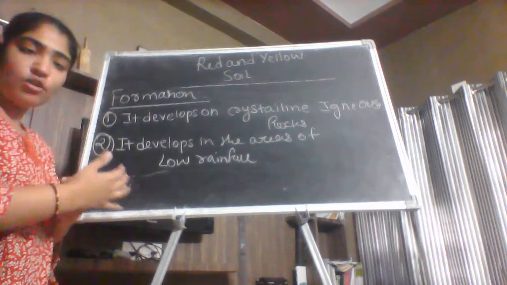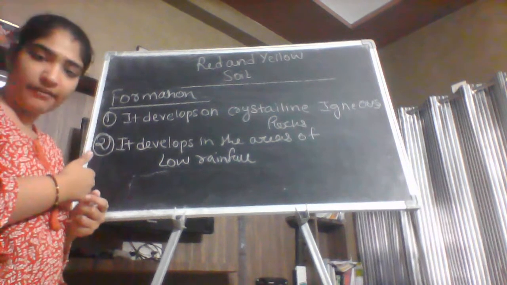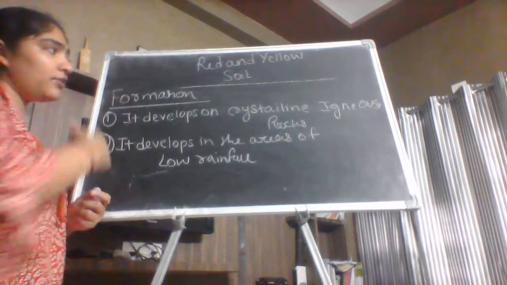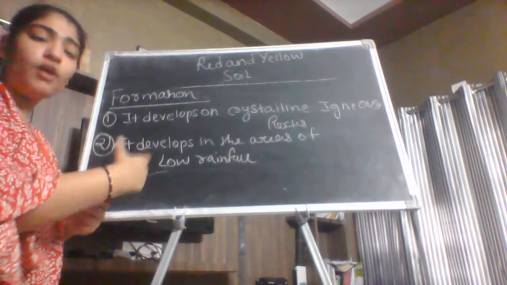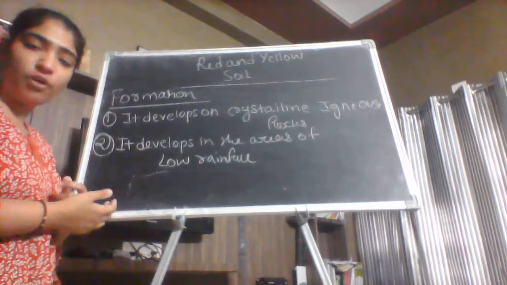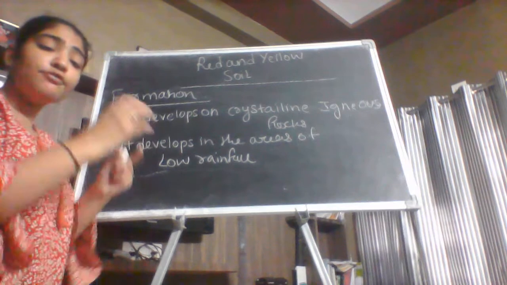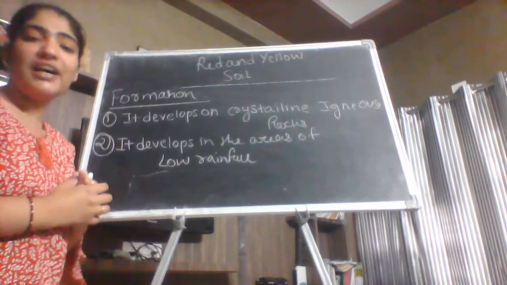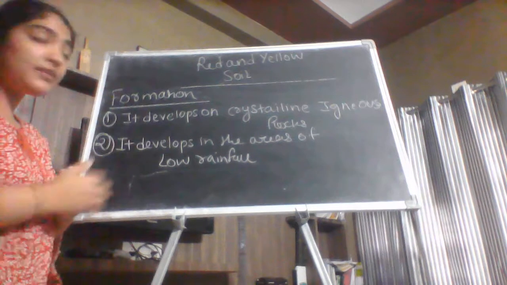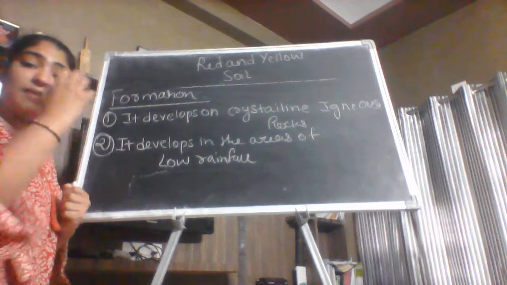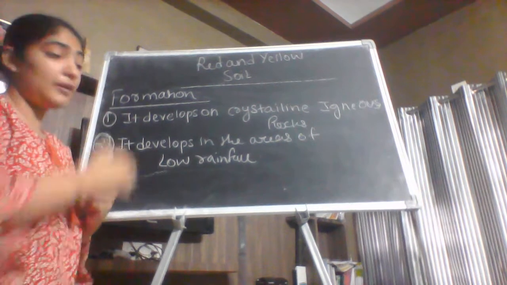Now in the previous classes I have told about what is the meaning of the igneous rock. The igneous rocks are formed by the cooling and the solidification of the lava. Now what is the crystalline rock? Here the crystalline rock refers to the metamorphic rock, which is the second type of the rock. Now what is the metamorphic rock? Metamorphic rock forms the largest part of the earth's crust and it covers the 12% of the earth. Now what is the earth crust? The earth crust is the harder outer layer of the earth.